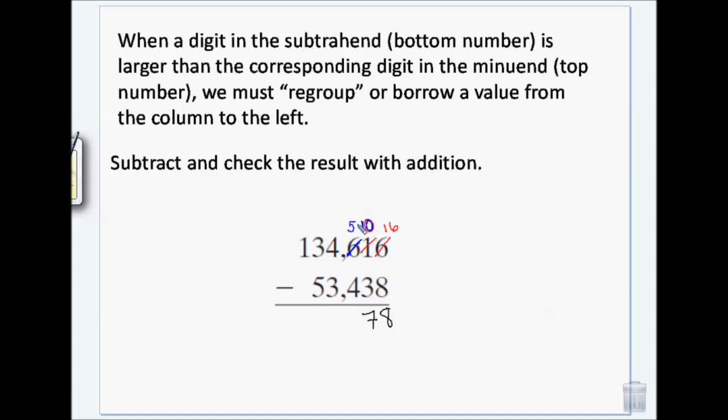Okay, 5 minus 4 I can do. 4 minus 3 I can do. And then I have 3 minus 5. Again, I can't do that. So I'm going to borrow this 1 over here and make that a 13. And then 13 minus 5 is 8.